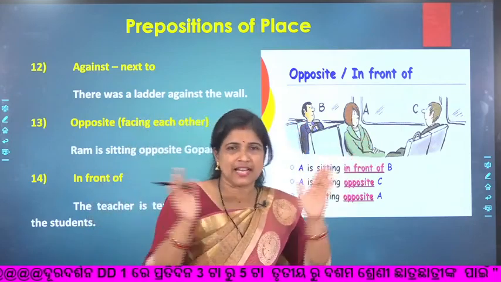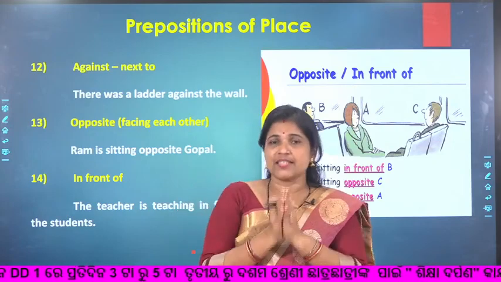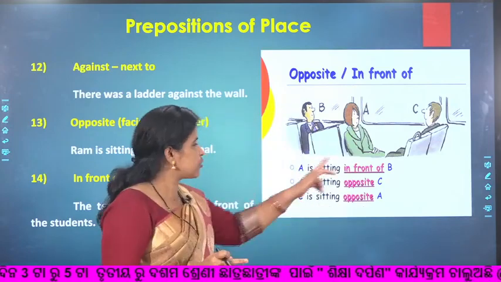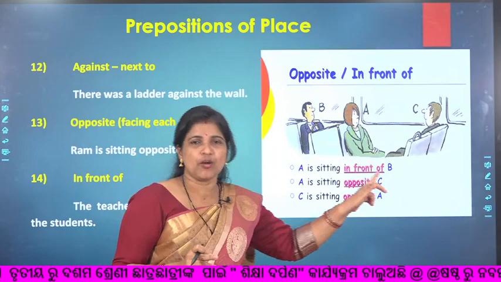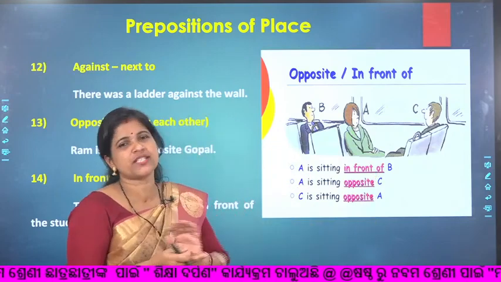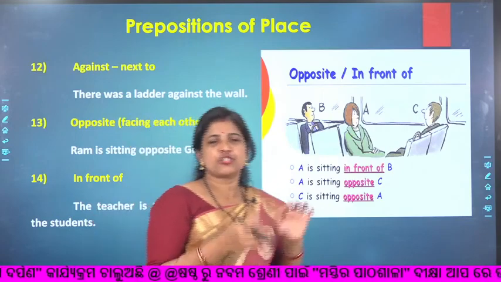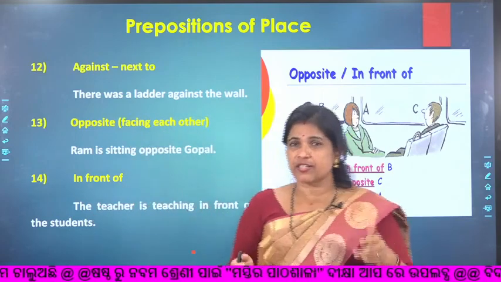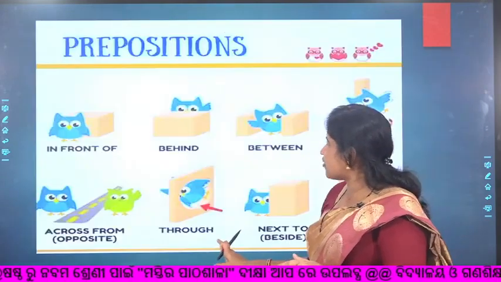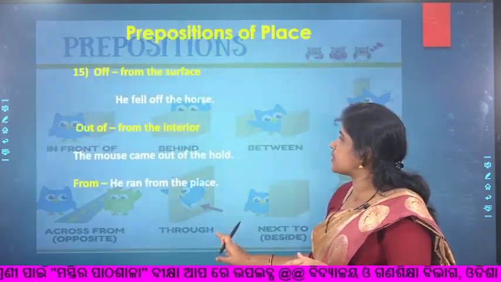These two persons are sitting facing each other. So we can say that A is sitting opposite C, or C is sitting opposite A. But this lady is sitting in front of B. So this is the difference between in front of and opposite. Now next, we have also discussed some more prepositions.